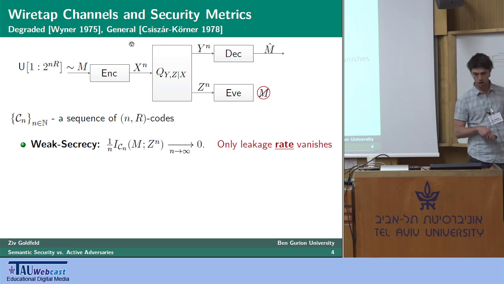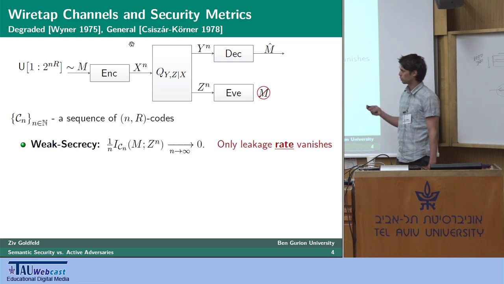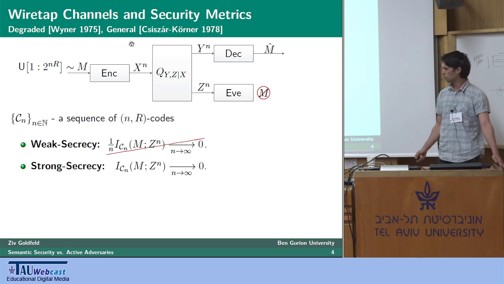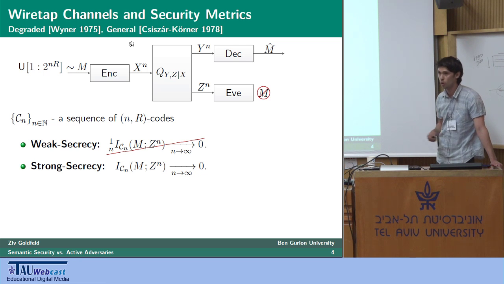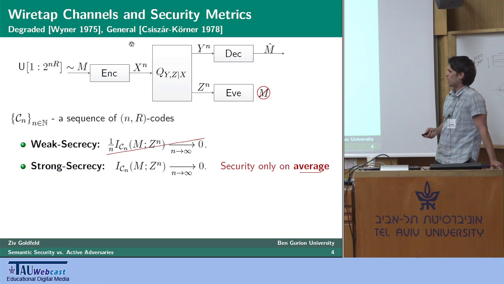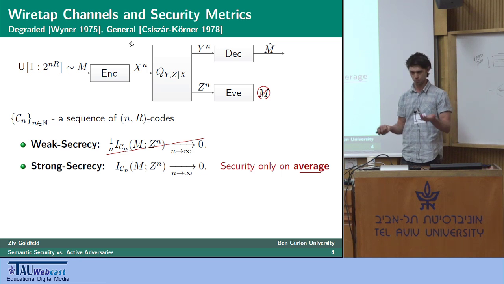and this is clearly undesirable. So the trend today in the IT community is moving away from this weak secrecy metric to what is now referred to as strong secrecy, by simply removing this normalization factor of 1 over n and demanding that the information leakage itself converges to 0, which essentially means that M and Z^n are asymptotically independent, which seems nice. However, it still might be insufficient under some strict requirements of security, because strong secrecy, we can say, ensures security only on average.